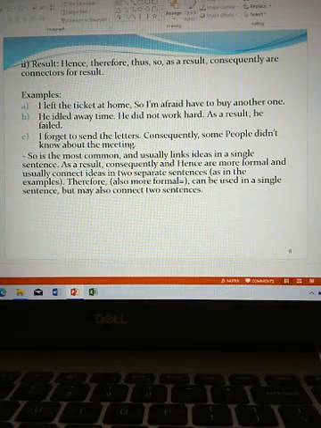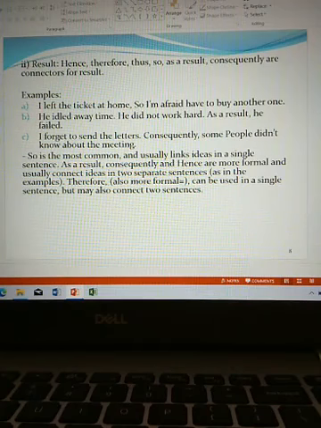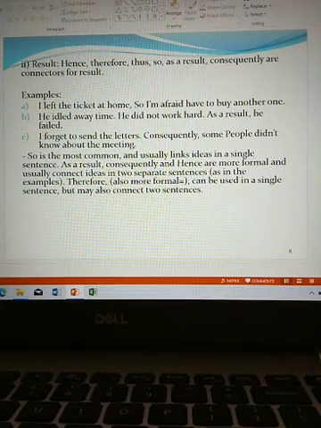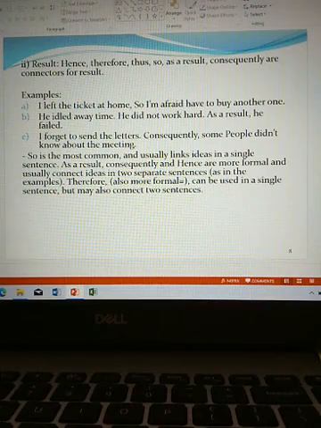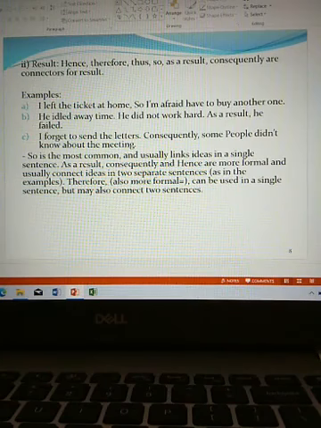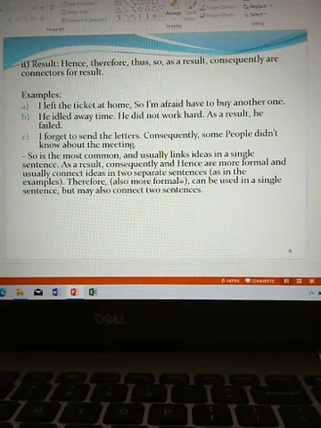Now remember, so is the most common and usually links ideas in a single sentence. As a result, consequently, and hence are more formal, and usually connect ideas in two separate sentences, as you have seen in the examples.